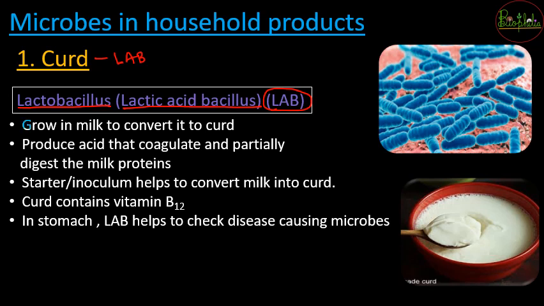When it grows inside the milk to a certain amount, it converts the milk into creamy tasty curd. To make curd you need the acid, and that acid is produced by the bacteria present inside the milk. As soon as the acid is produced because of this bacteria, it is going to coagulate the milk.